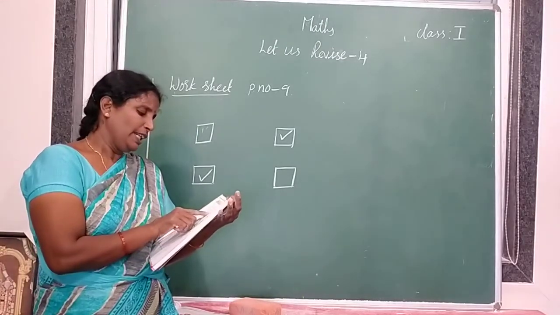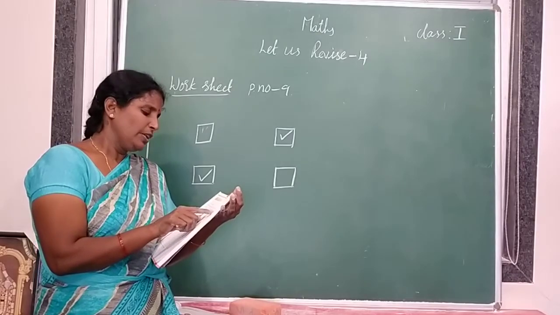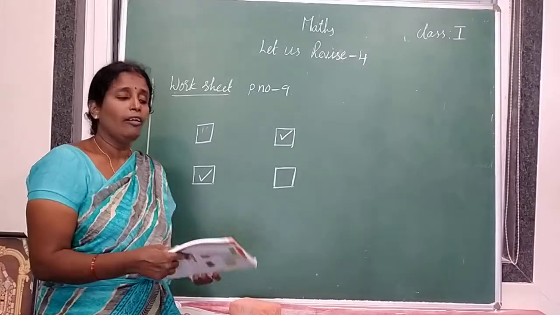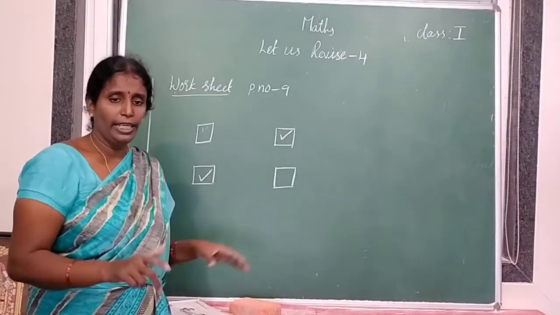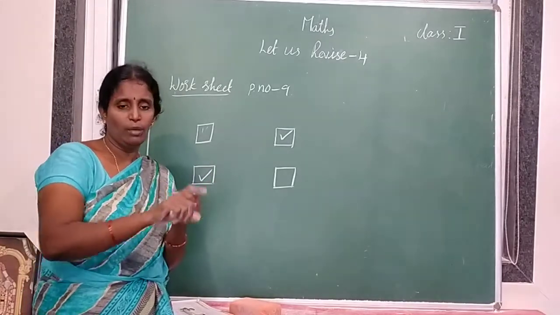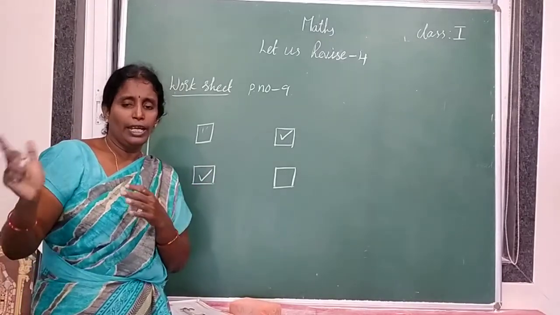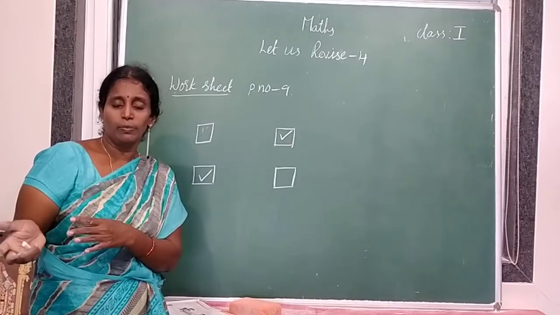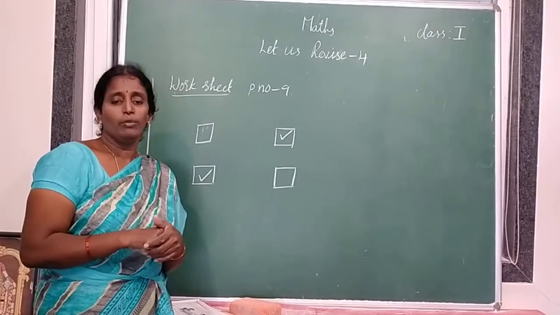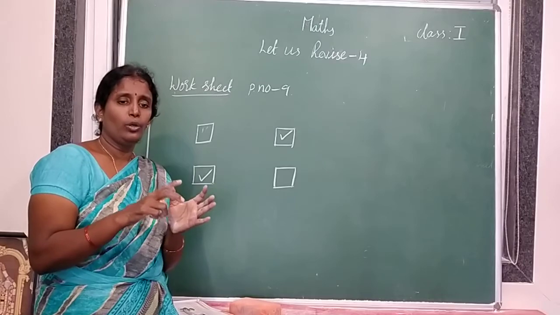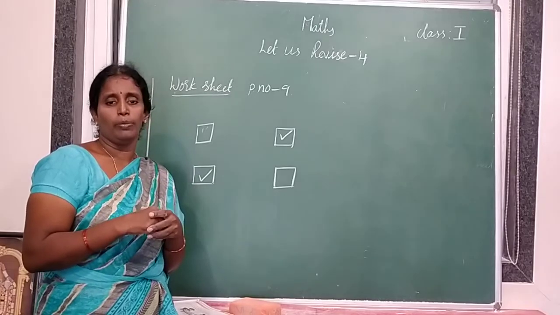Exchange your drawings and tell the shape of the object drawn by your partner. After completing that drawing, draw one shape and give your paper to your partner, and take your partner's paper from your partner. After that, you have to tell the name of the shape.